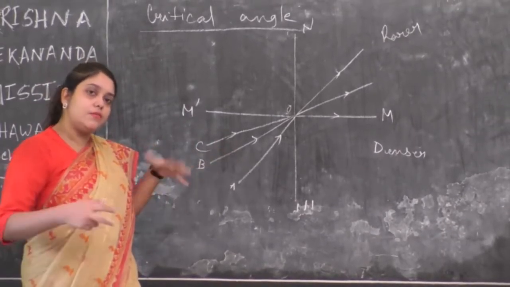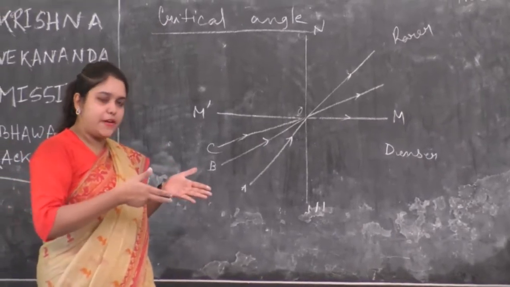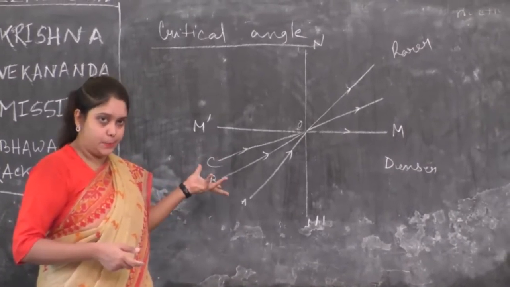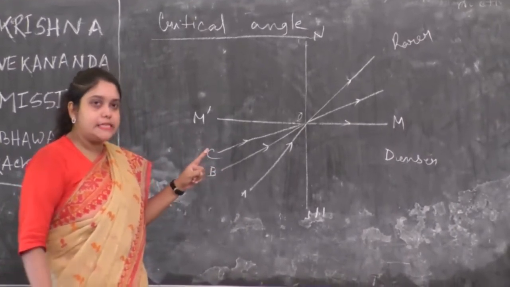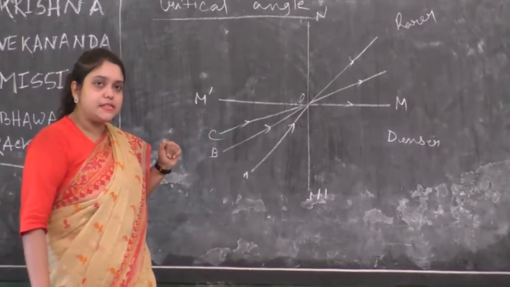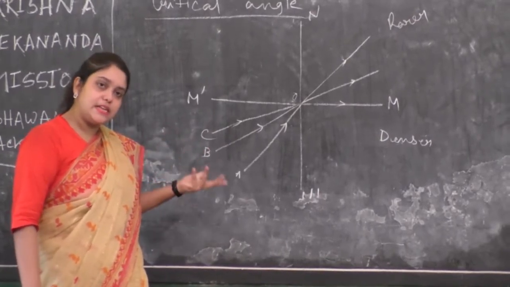And we have already come to know that when a light ray travels from a denser to a rarer medium, the refracted ray moves away from the normal. Now the thing is, if you increase the angle of incidence, what will happen to the angle of refraction? It will also increase.